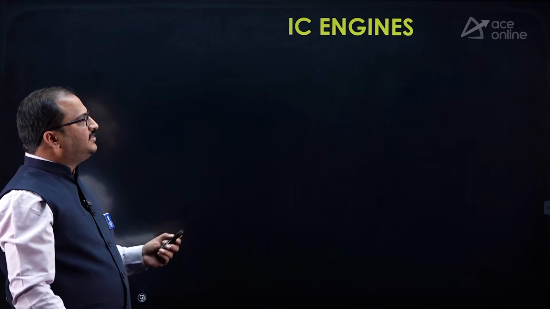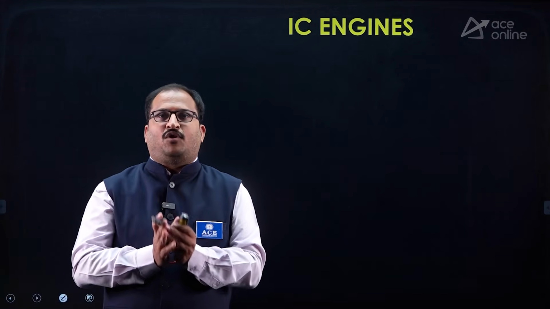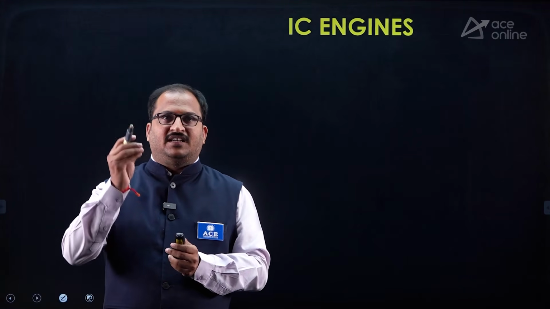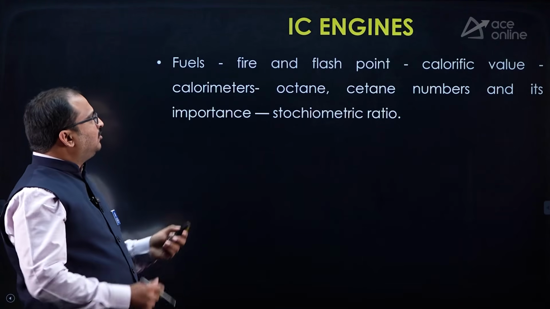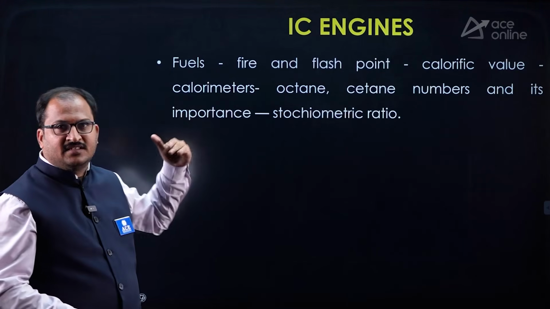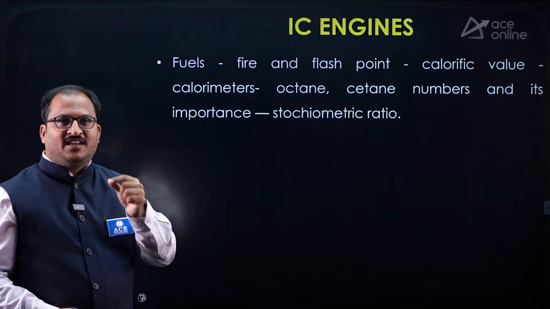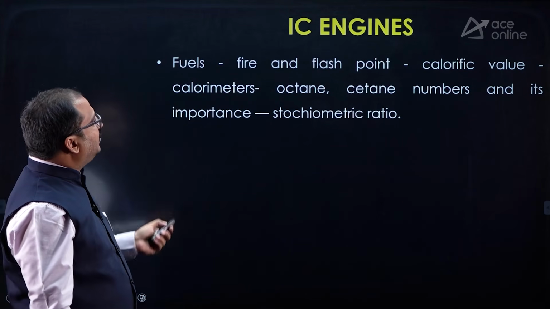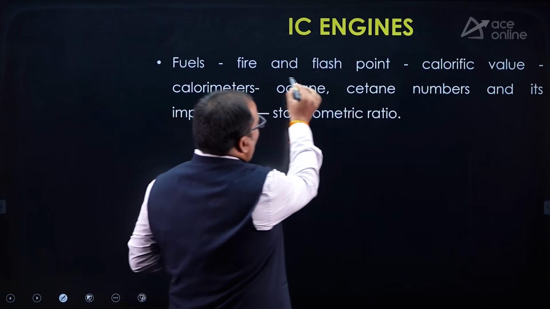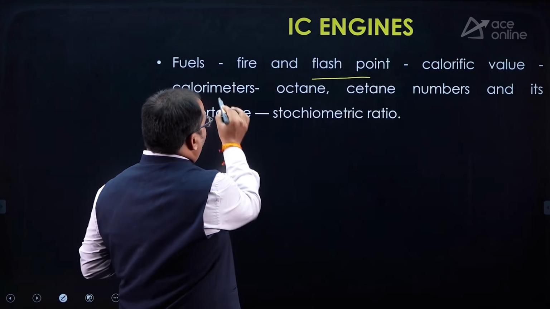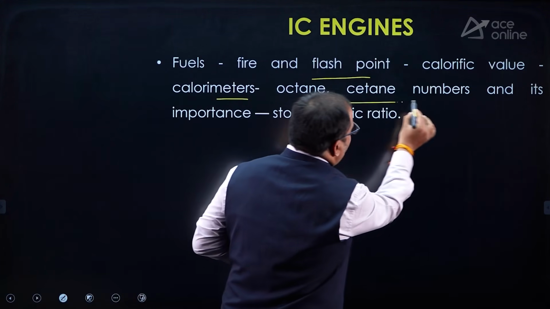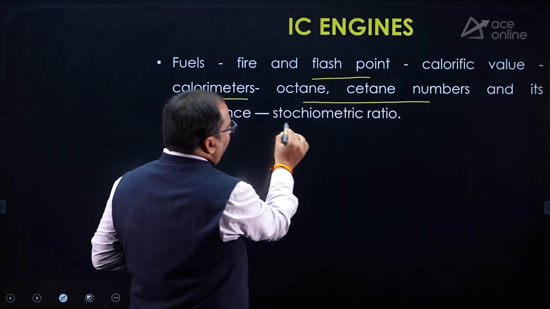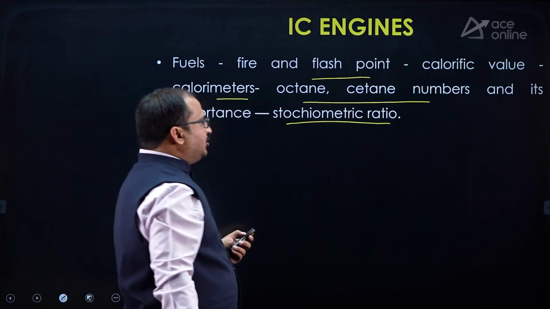Then you have IC engines. This is the most important part of this particular APPSC AMVI syllabus, dear students, because a lot of concepts will be there in IC engines and more weightage is there for this topic also. Coming to fuels, here flash and fire points, calorific value of the fuel, calorimeters, octane and cetane numbers and their importance, and stoichiometric ratio.